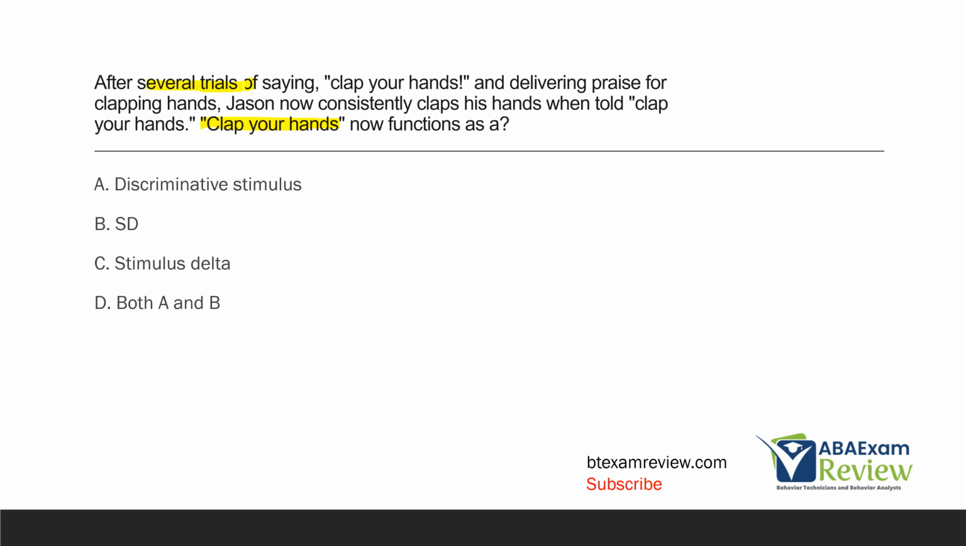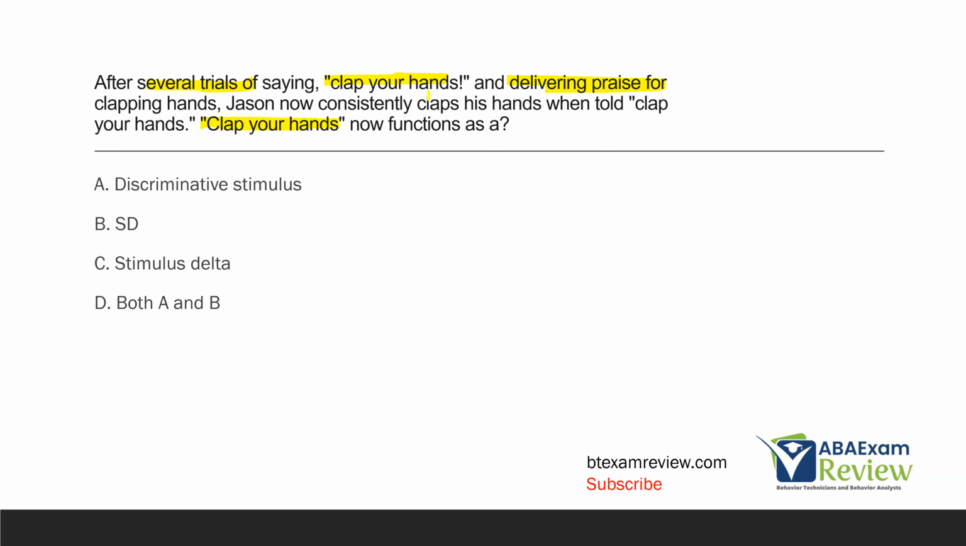So several trials, so we're running, let's say DTT, of saying clap your hands, delivering praise. So we're clearly trying to establish clap your hands as an instruction to clap hands, right? Because when Jason claps his hands in the presence of clap your hands, we praise him. And so we're trying to form a discriminative stimulus, an SD, for clap your hands, right? We're trying to create that. And so now that Jason consistently claps his hands when told clap your hands, it shows us we've been effective.